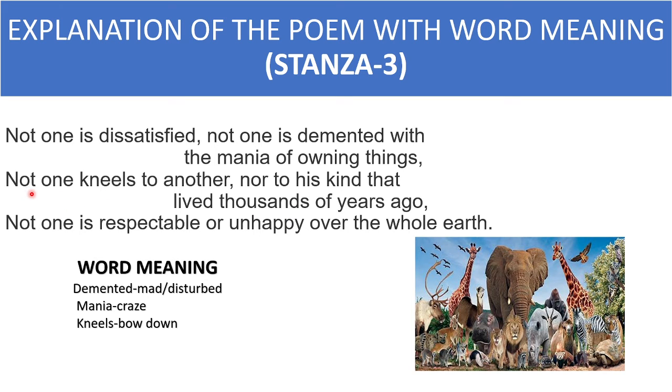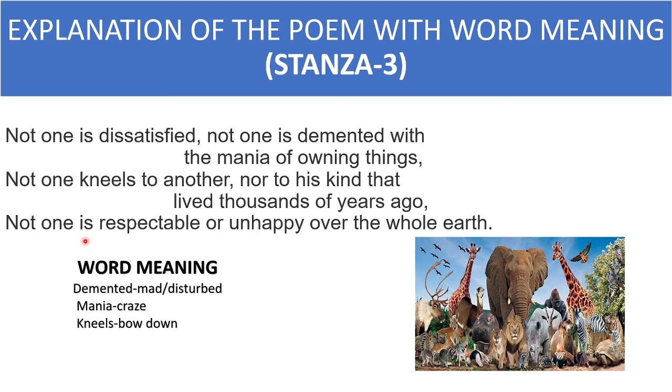That's why the poet is saying that there is no tradition of kneeling in front of others among animals, but in human society there is the tradition to kneel in front of another, in front of their ancestors. This is the meaning of these lines.